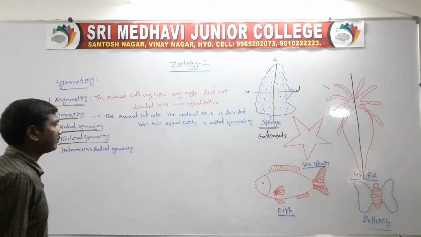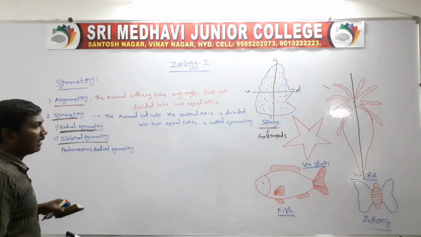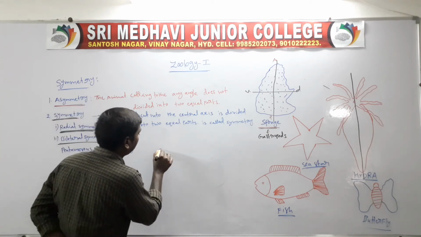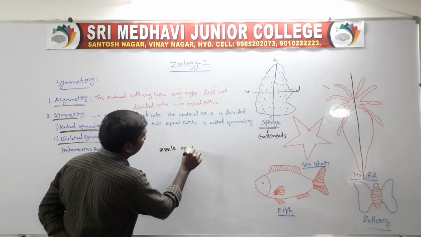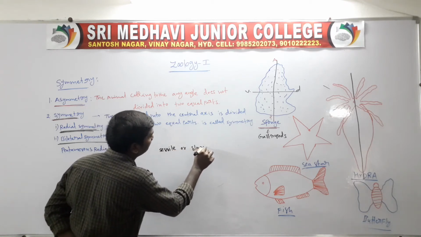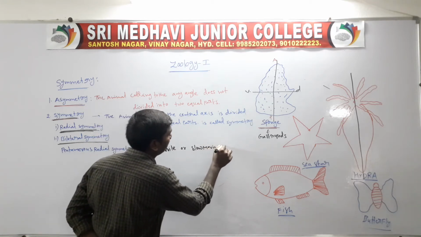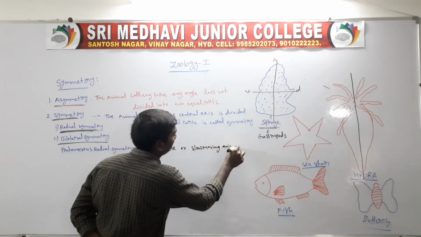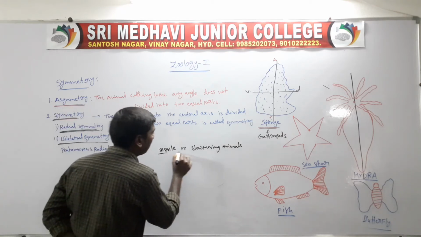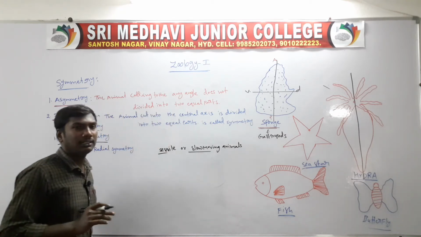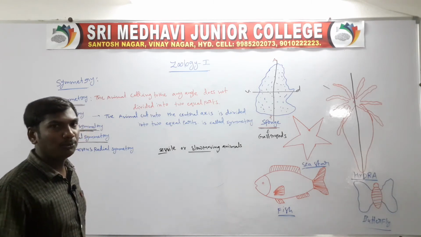Next one, the advantage of radial symmetry. Radial symmetry is an advantage for sessile or slow moving animals.